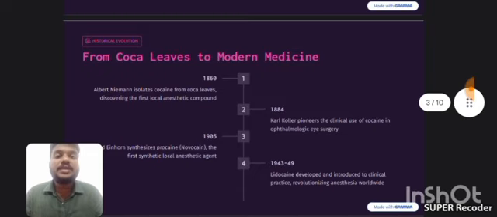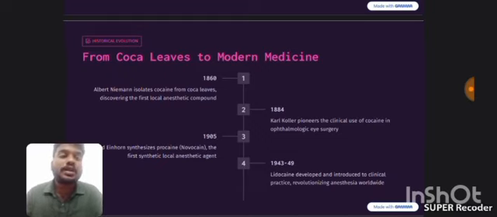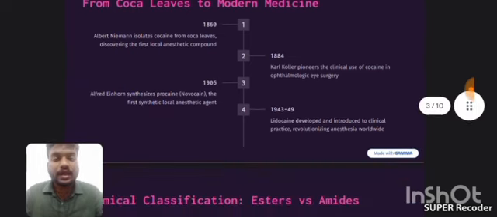Looking at the historical evolution, it developed from the coca leaves to modern medicine. In 1884, Carl Koller pioneered the clinical use of cocaine in ophthalmologic eye surgery, used for the cornea, which is one structure without blood vessels. By 1860, Albert Niemann had isolated cocaine from the coca leaves, discovering the first local anesthetic compound. And in 1943 to 49, lidocaine was developed and introduced into clinical practice, revolutionizing anesthesia worldwide.